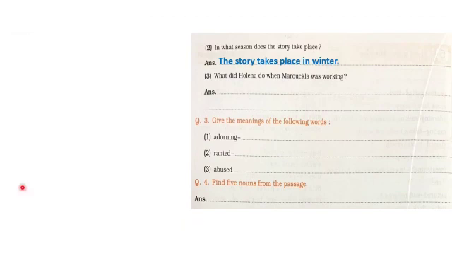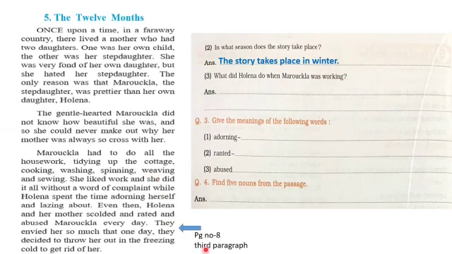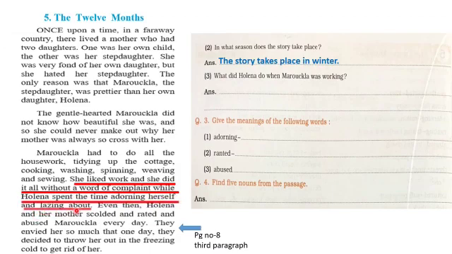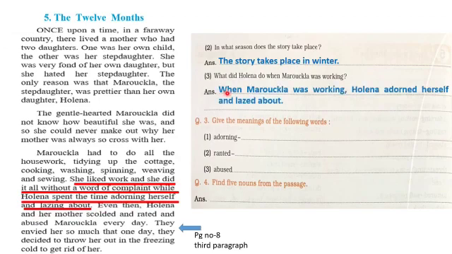Question number 3. What did Helena do when Merokla was working? So this answer is on page number 8, that is third paragraph. She liked work and she did it all without a word of complaint, while Helena spent the time adorning herself and lazing about. So let us write the answer in complete sentence. When Merokla was working, Helena adorned herself and lazed about.